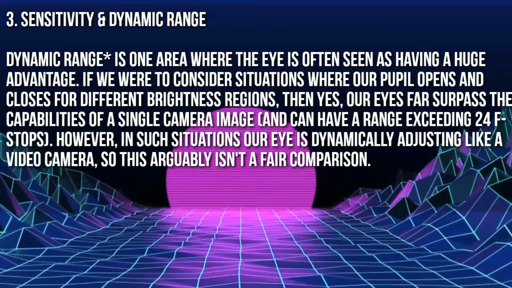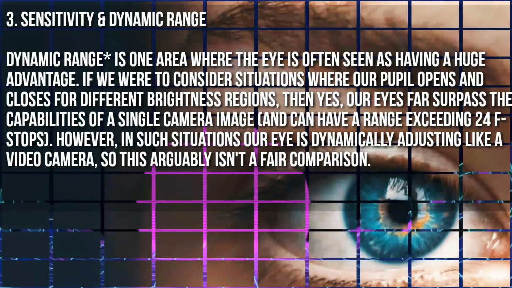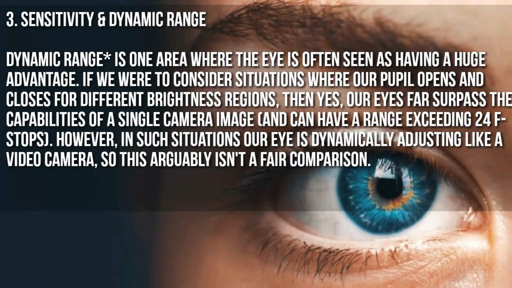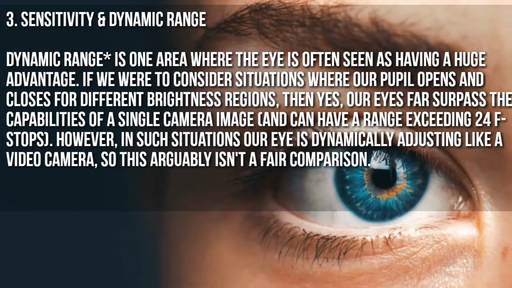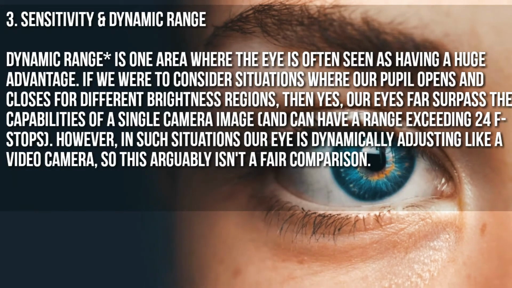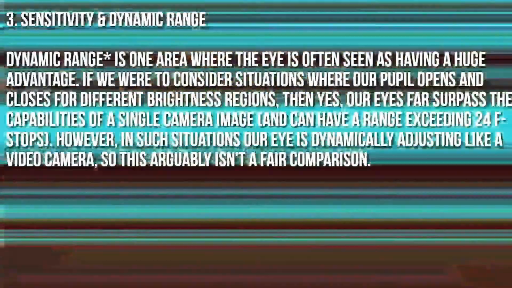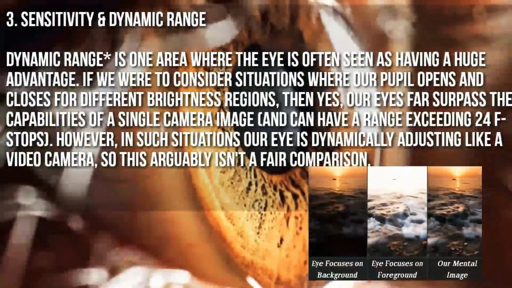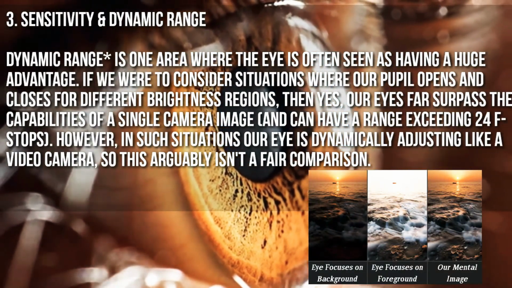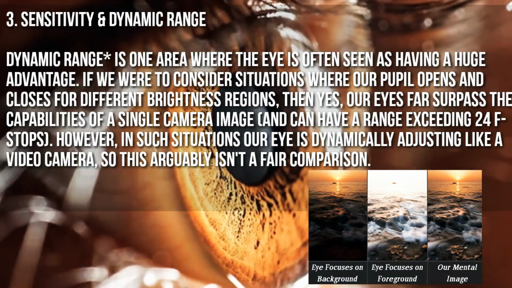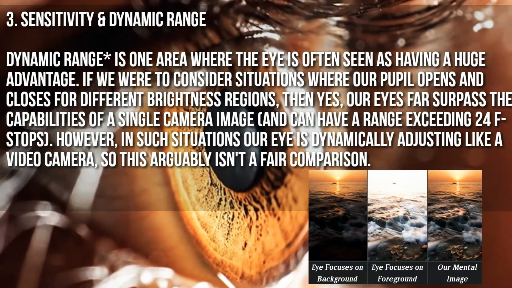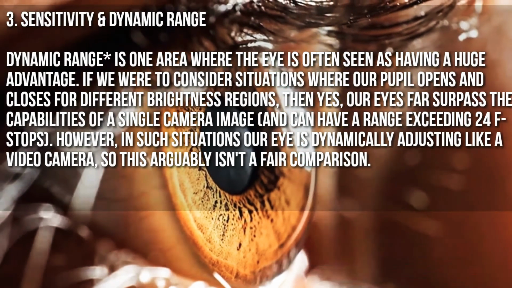Last but not the least, number 3. Sensitivity and dynamic range. Dynamic range is one area where the eye is often seen as having a huge advantage. If we were to consider situations where our pupil opens and closes for different brightness regions, then yes, our eyes far surpass the capabilities of a single camera image, and can have a range exceeding 24 f-stops. However, in such situations our eye is dynamically adjusting like a video camera, so this arguably isn't a fair comparison.